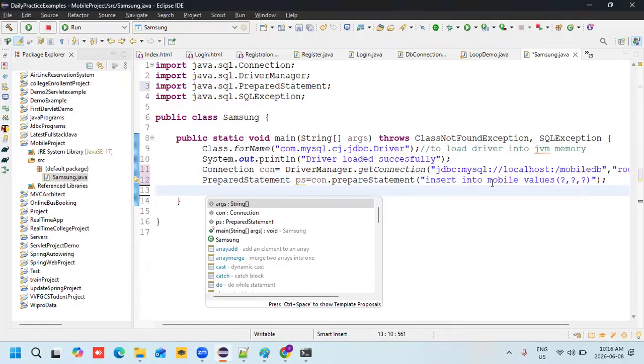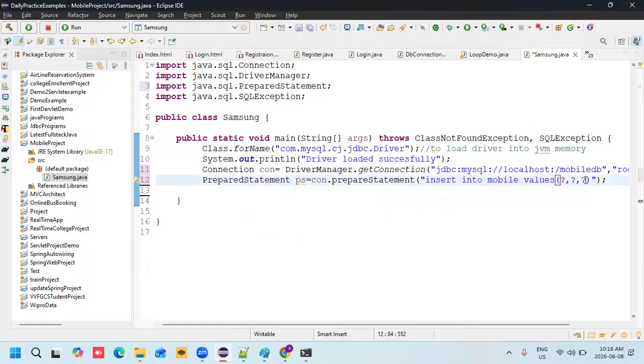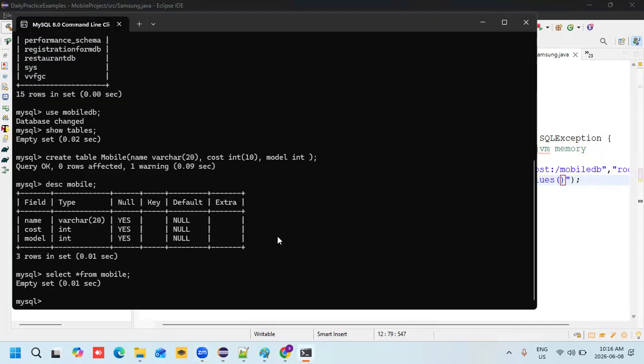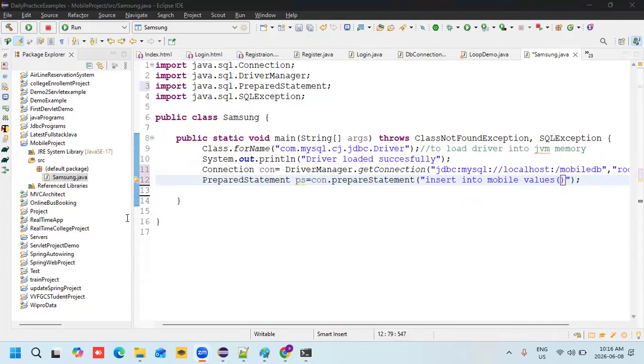Okay, I can write like this. Otherwise, I can enter the values like this also. First the name, inside single quotes, we have to store Samsung or iPhone 17 Pro.